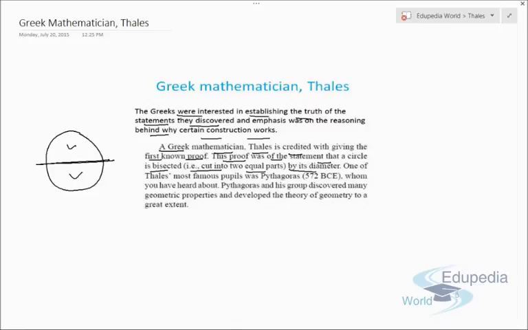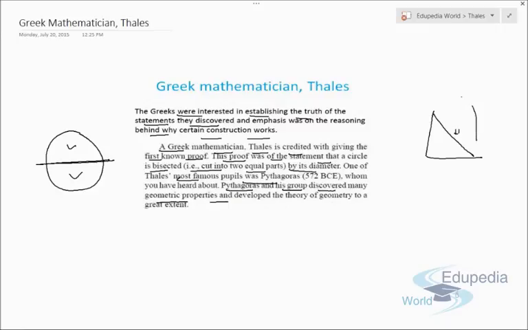One of Thales' famous pupils was Pythagoras, his follower. Everybody knows the Pythagoras theorem, that we have base, height and hypotenuse. Pythagoras and his group discovered many geometrical properties.